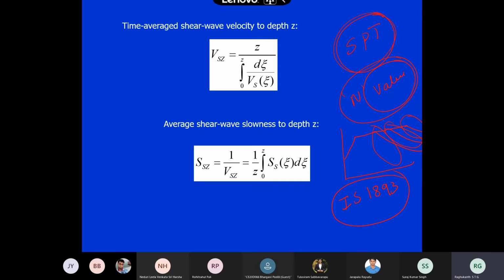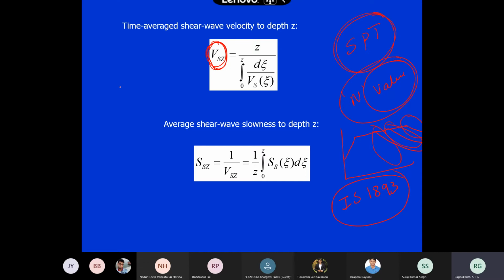But generally in earthquake engineering, or in the international codes, if you see, they define it in terms of the shear wave velocity of the soil. This is the one widely used in the international codes. But in our Indian codes, we still go by SPT itself. Of course, some studies have found relationships between N value and VS.